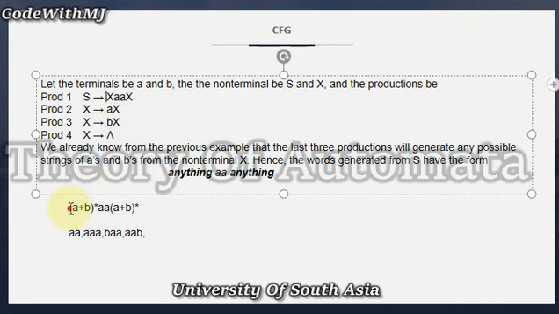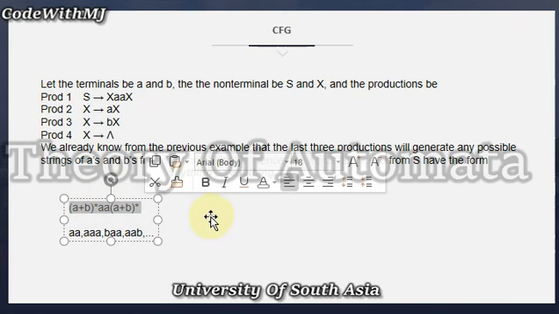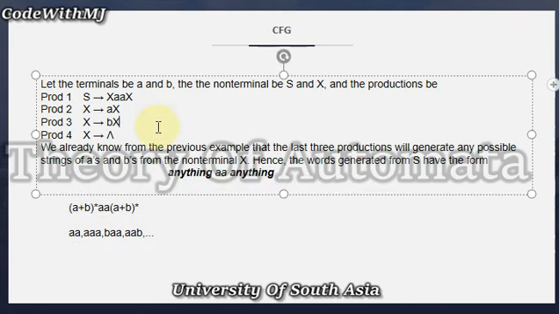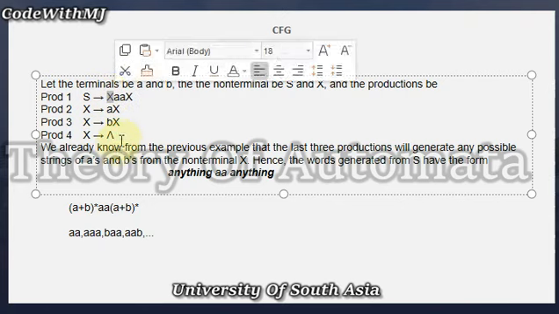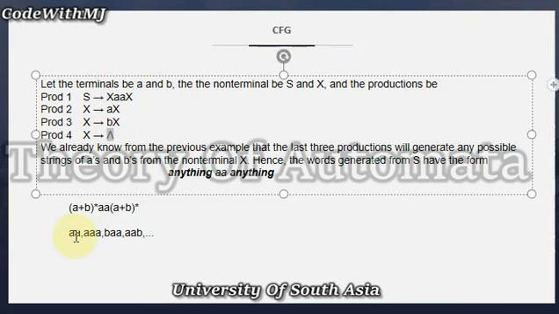Here you see the CFG of the regular expression containing at least double A. You can generate at least double A with this CFG. First we see the example. Replace the X with null, so we generate null double A, and then replace this X with also null.